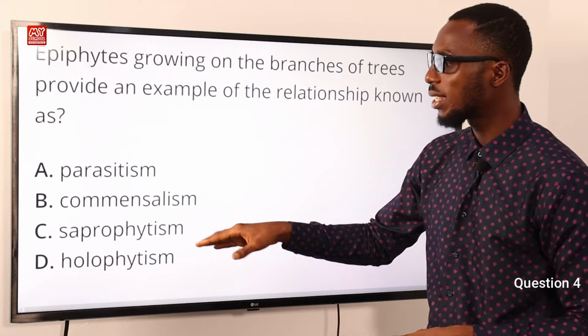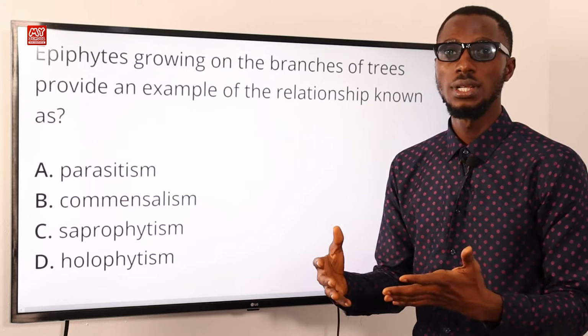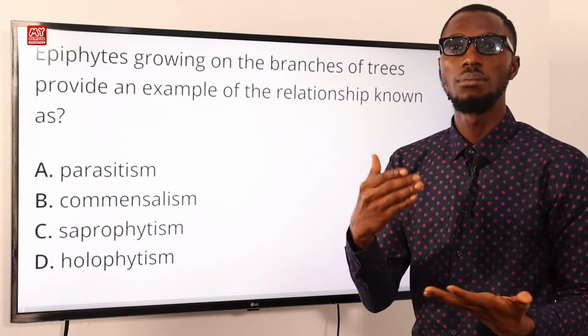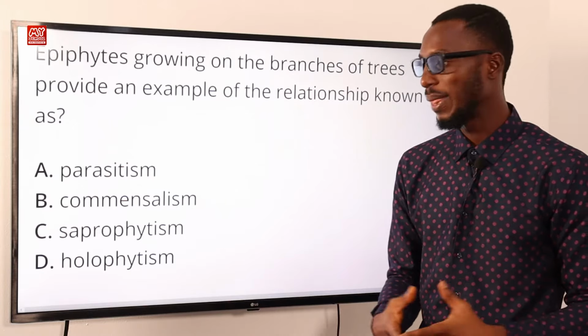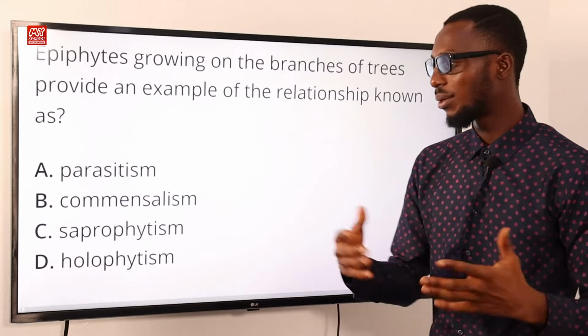So we have option C, saprophytism, when you generate your food or nutrients from dead or decaying matter. Examples of saprophytes are mushrooms and molds and what have you.